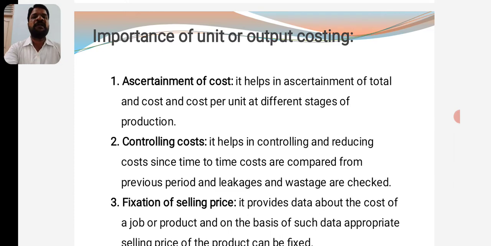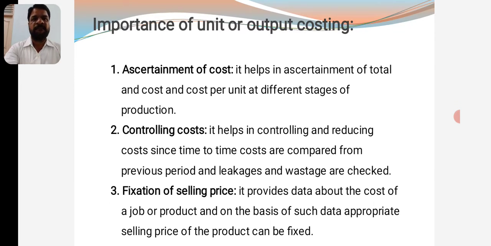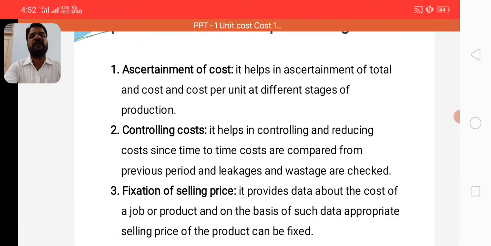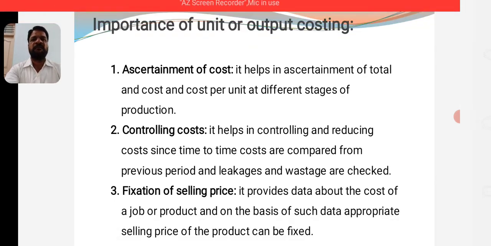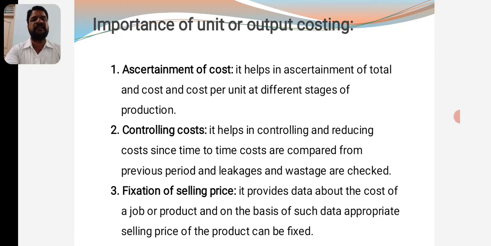As far as the importance of unit or output costing is concerned, what is the importance? Why is it used? The first one is the ascertainment of the cost. You know very well that the objective of costing is ascertaining the cost. Under that, unit or output costing is also used to ascertain the cost of the output. It helps in ascertaining the total cost and cost per unit at different stages of production. Different stages of production means where it passes through different processes, and the actual cost at each stage can be ascertained.